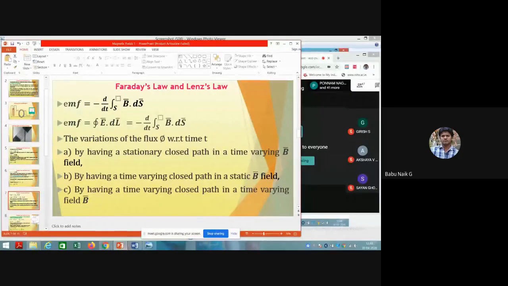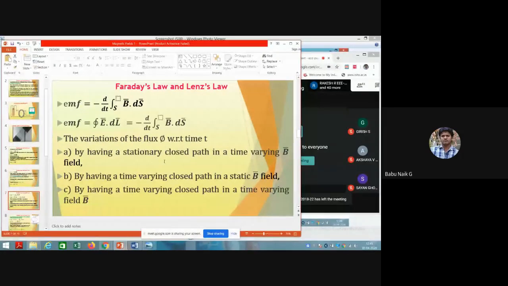Similarly, the second one is having a time varying closed path in a static B field. Here the B field is stationary, that is, the magnetic field is stationary, and with respect to time we are varying the closed path. So what will be the mathematical expression here? Similarly, the third condition is having both a time varying closed path and a time varying magnetic field. Both will happen. That is the Maxwell equation here.